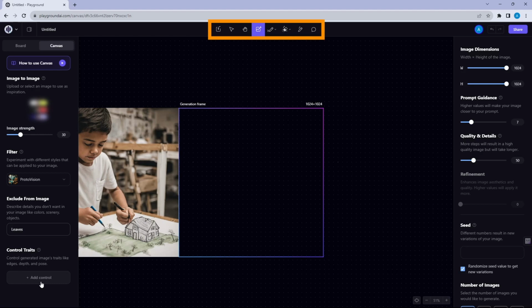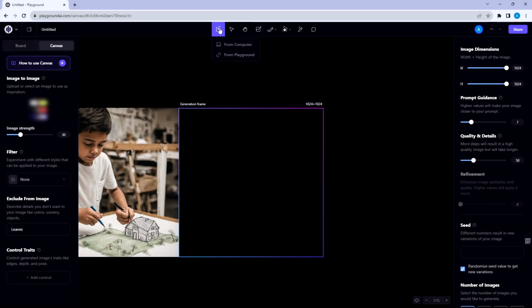In the upper panel, there's tools like Import Image, Move and Select, Hand Tool and Pen, Generate Image, Draw, Erase, Instruct to Edit, and Comments. You can use Import Image to import the image in your computer or from Playground to the canvas.